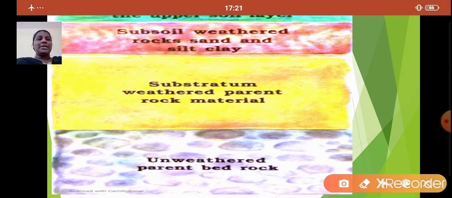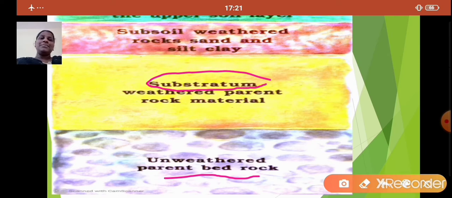Now let us try to understand all these layers of soil. First we have unweathered parent bedrock. Parent rock is the original rock. Unweathered means here the weathering has not taken place. Above that we have substratum weathered parent rock material. Substratum means a layer of soil that is below another layer of soil.